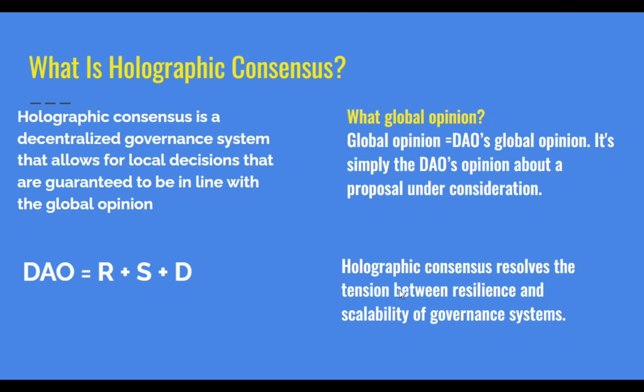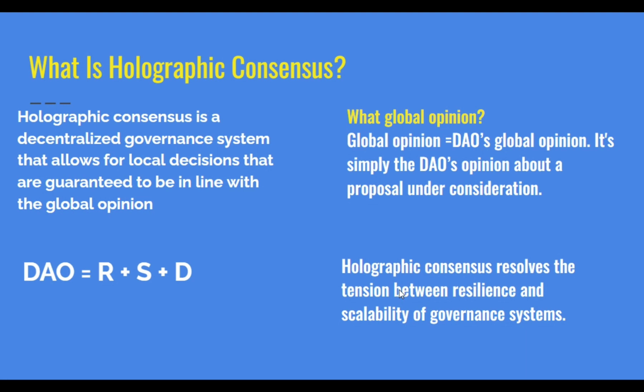In particular, it has its own subjective right or wrong, good and bad, rather than an objective one. So every DAO has its own opinion. The output of this opinion is called global opinion. Global opinion, or DAO global opinion, is simply the DAO's opinion about a proposal under consideration.